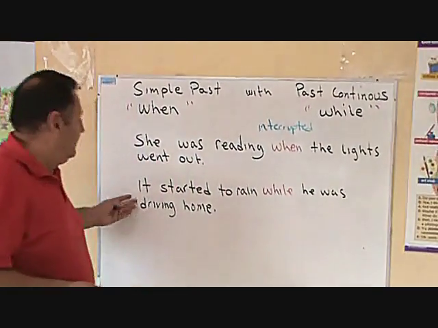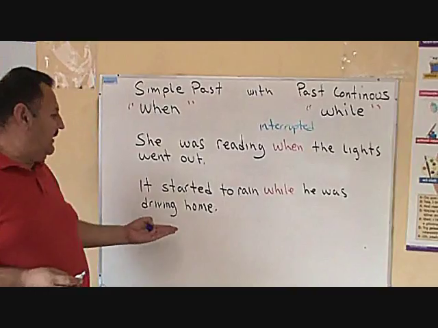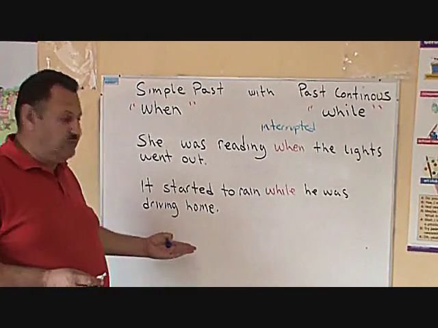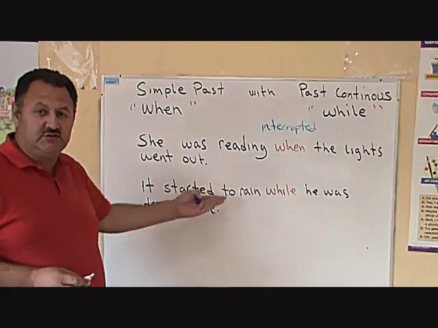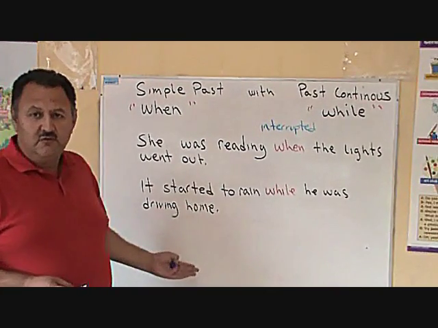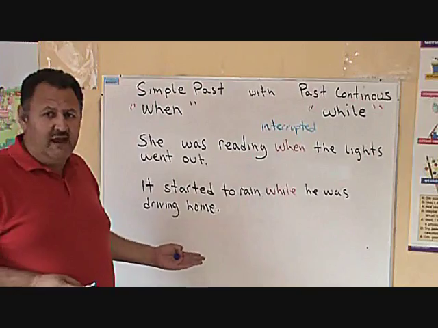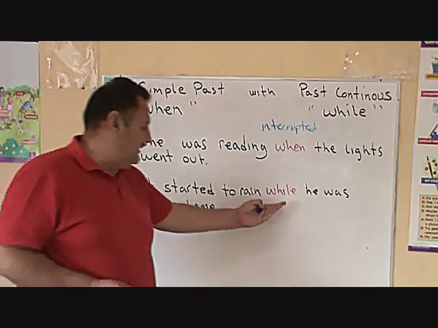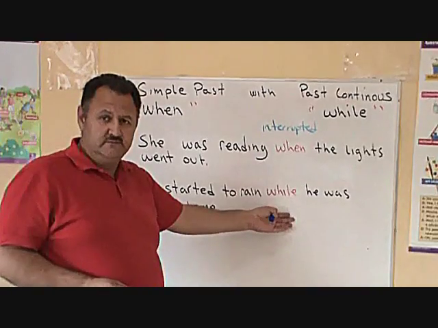Okay? It started to rain while he was driving home. Was the other action interrupted? It started to rain while he was driving home. The action was not interrupted. Notice here we can use while.